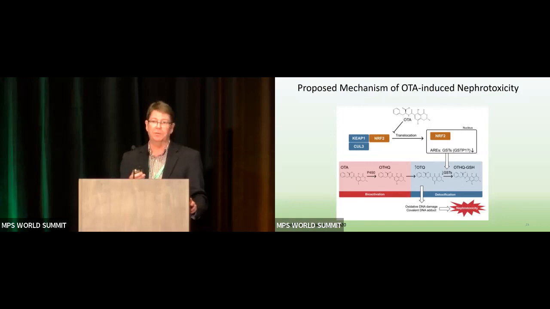And so NRF2 is a transcription factor which normally stays in the cytosol and bound with a protein called KEAP1. But under oxidative stress conditions, KEAP1 gets oxidized and dissociates, and NRF2 goes into the nucleus and regulates a number of different genes, including things like GSTs.